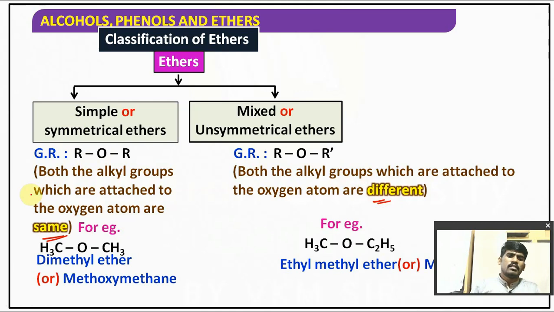Formulas of dimethyl ether and ethyl methyl ether they have given. See here, it is methyl group, it is methyl group. Both alkyl groups are same, so simple or symmetrical. Here both alkyl groups are different, so mixed or unsymmetrical. Ethyl methyl ether.